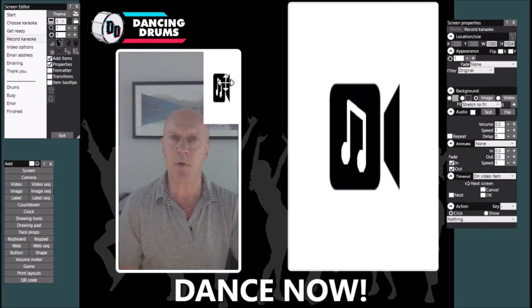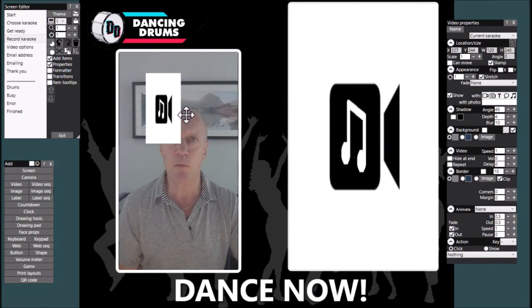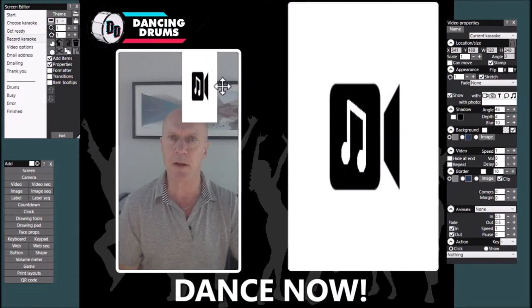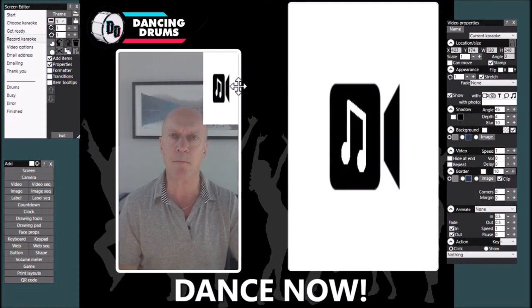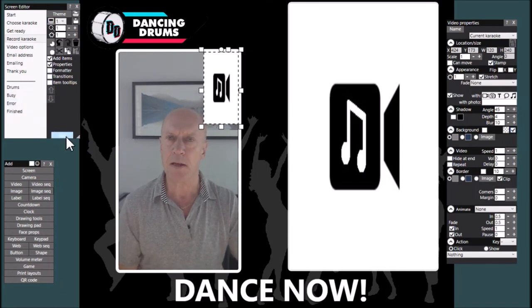So just to recap then, we have a new video item. We place it somewhere over the webcam feed, the camera feed. I'm going in this top corner with it. And we set it to be a stamp item, and we turn on the background removal feature. Right, let's see what happens.